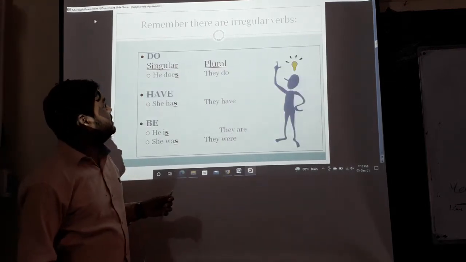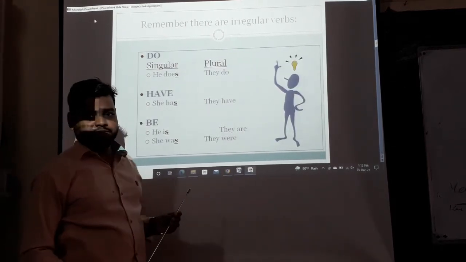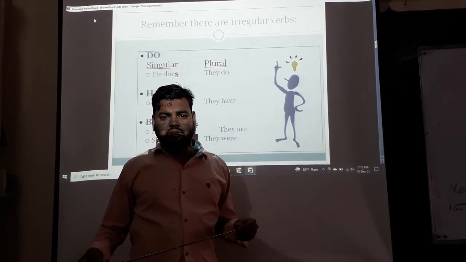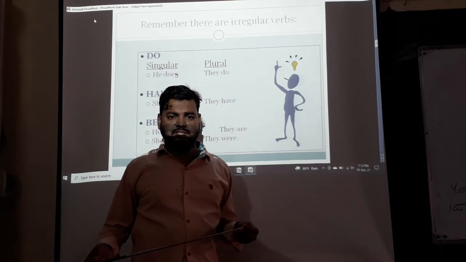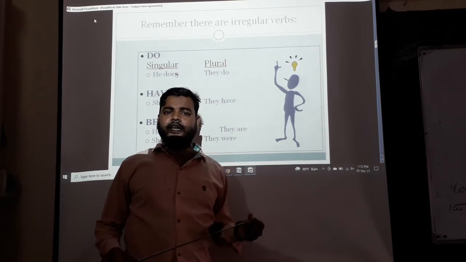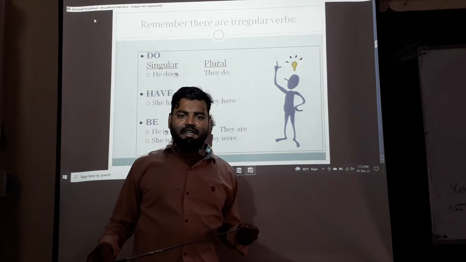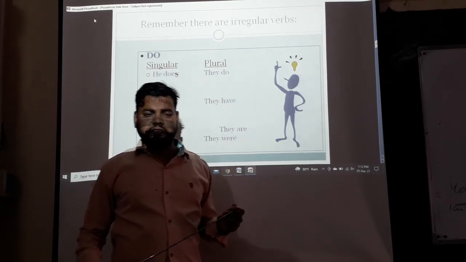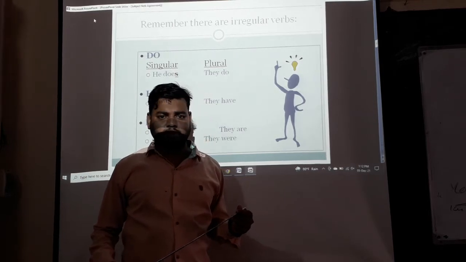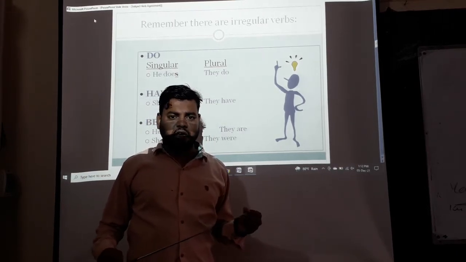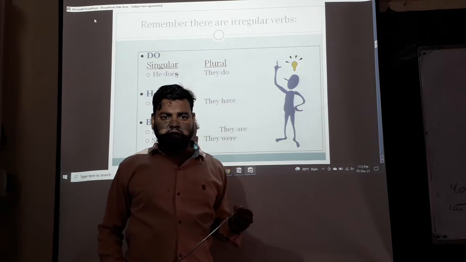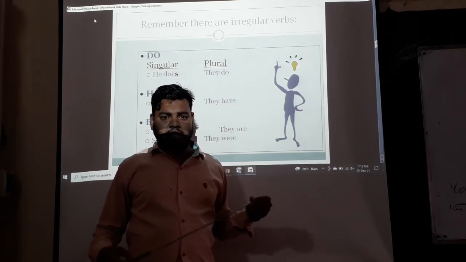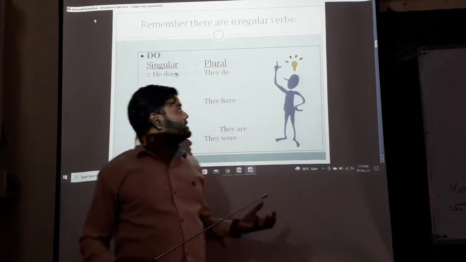Remember, there are irregular verbs. It is very important. Verb is very important. If we want to understand any sentence, if we want to make a sentence, if we want to speak in English, we have to find out the verbs. Who is the singular verb? Who is the plural verb? We have to identify. You have to use a singular verb with a singular subject, and a plural verb with a plural subject.